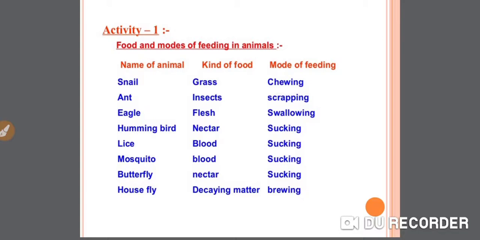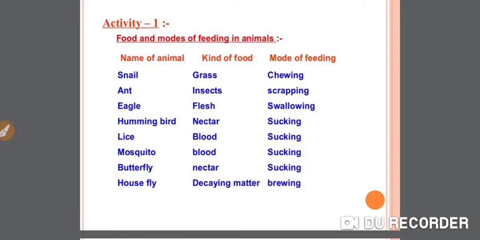Name of animal, ant: kind of food, insects, and mode of feeding is scraping. Eagle: kind of food is flesh, and mode of feeding is swallowing. Next, hummingbird: kind of food is nectar and mode of feeding is sucking.